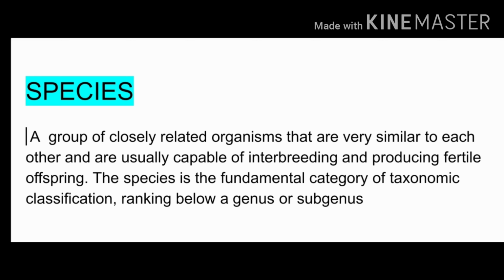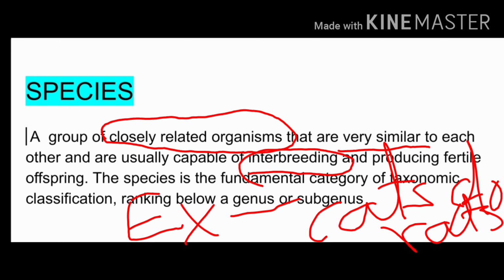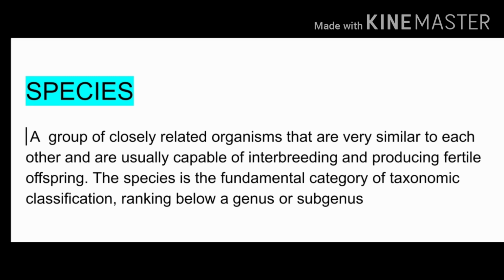A species is a group of closely related organisms that are very similar to each other and are usually capable of interbreeding and producing fertile offspring. The species is the fundamental category of taxonomic classification, ranking below a genus or subgenus. You will read about that in higher classes.